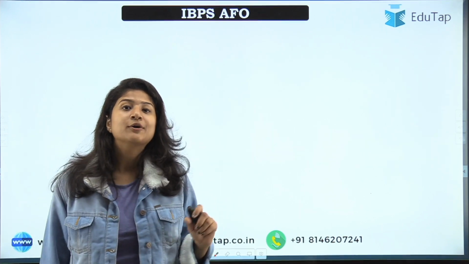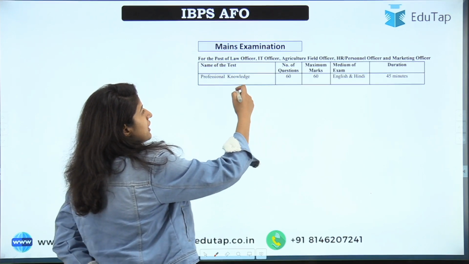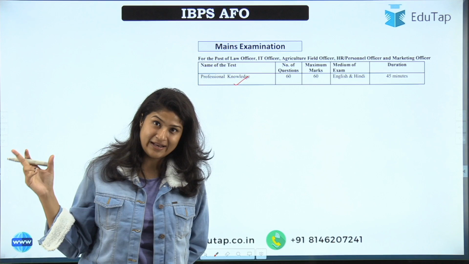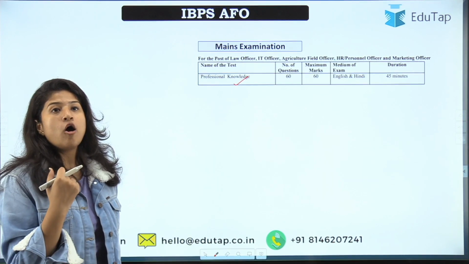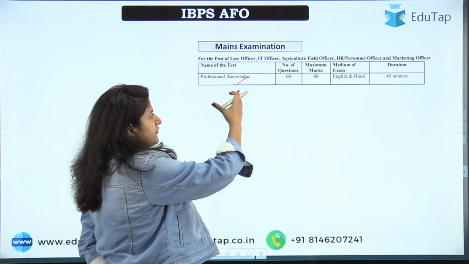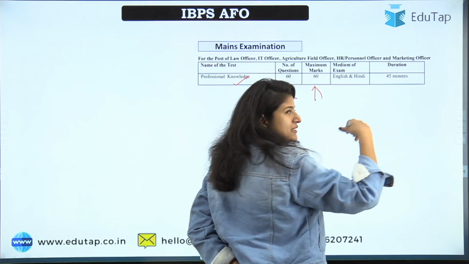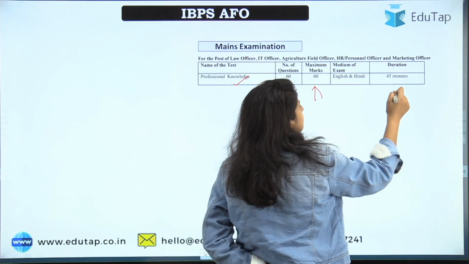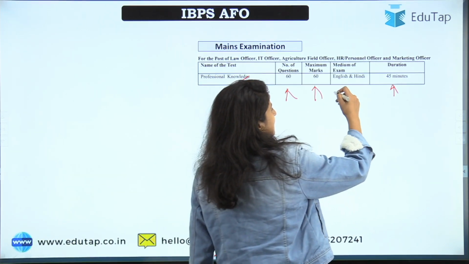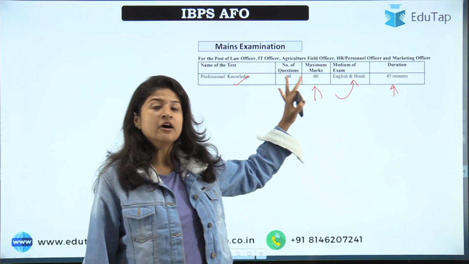Now we will look at the mains examination. That is your second step, and in this you should have professional knowledge. There is no defined syllabus of AFO, but from the previous year analysis, I'll make another video on the syllabus, what is asked most. But for now, you should have professional knowledge. 60 questions will be asked, 1 mark each, and 45 minutes will be allotted for these 60 questions. The medium of examination will be both English and Hindi. So this is for the mains.